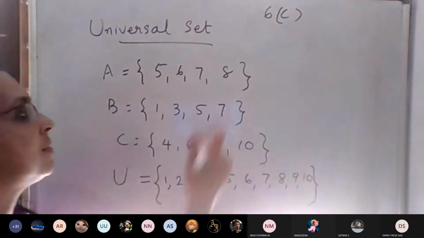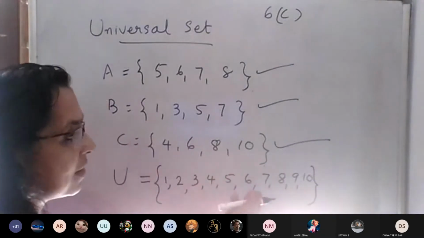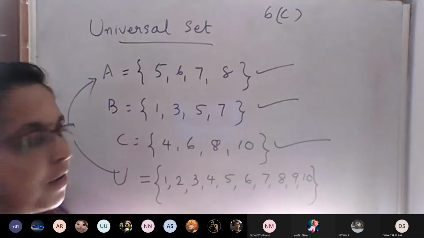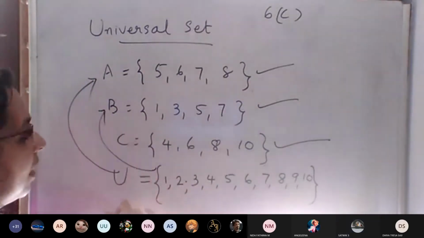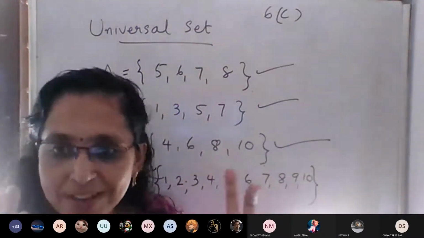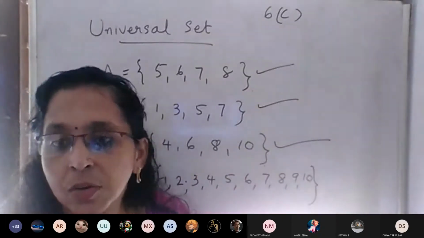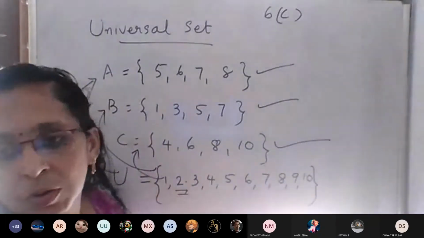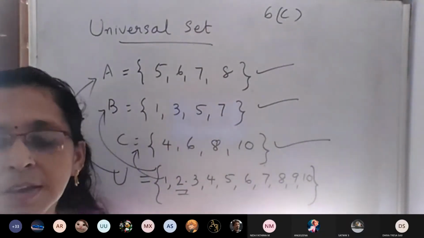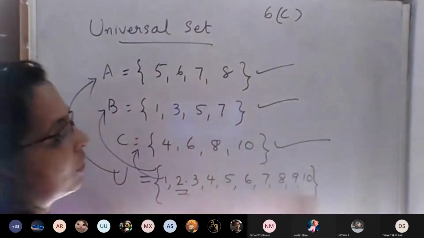Universal set means from this universal set only we are taking A, from this only B, and from this only we are taking C. Universal set is a master. From there only we are taking A, B, C separately. We are not taking 2, we don't want 2, so it does not contain 2. Universal set means check all the numbers, 1 to 10.